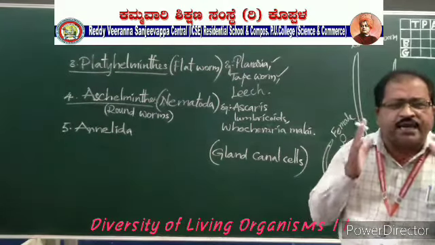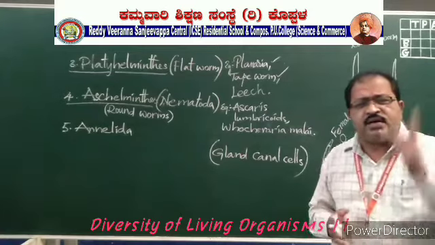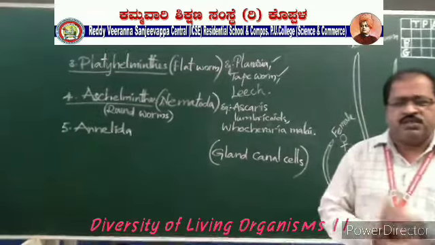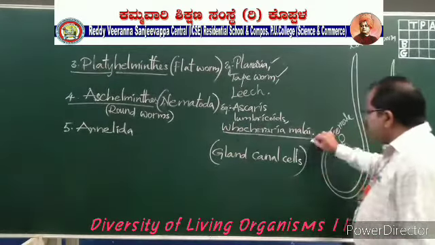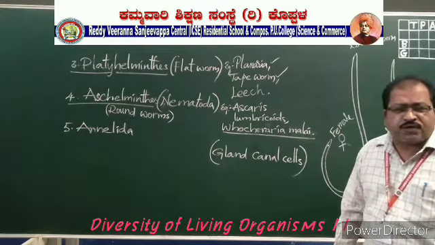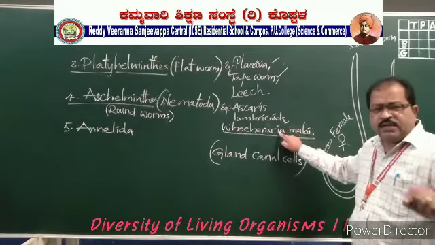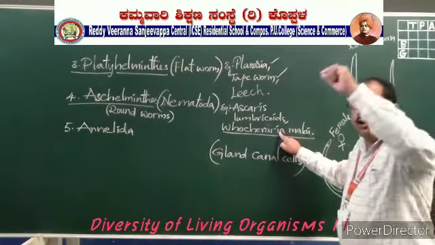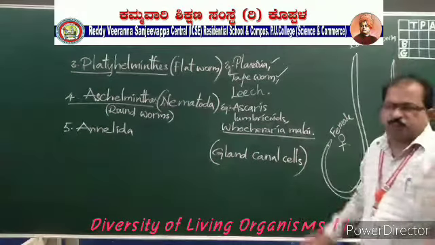That is called filariasis, or we can say elephantiasis. This is because of Wuchereria malayi or Wuchereria bancrofti, which takes shelter in the body of the female Culex mosquito.